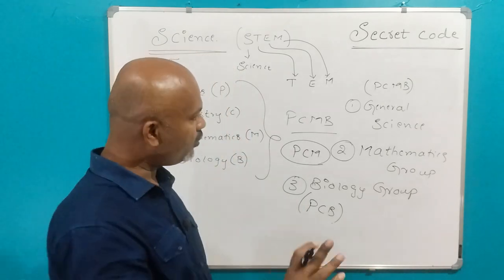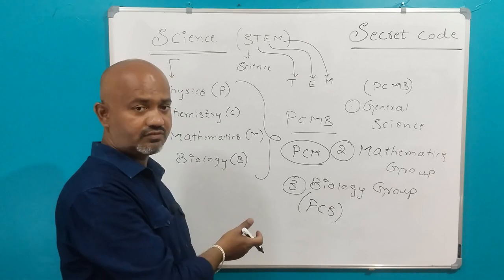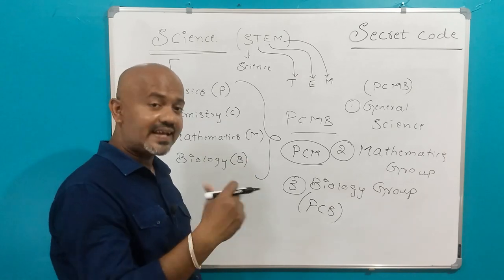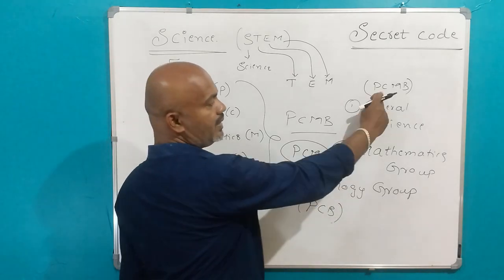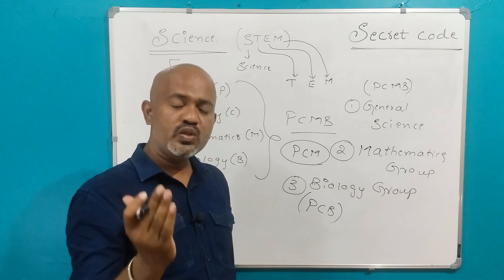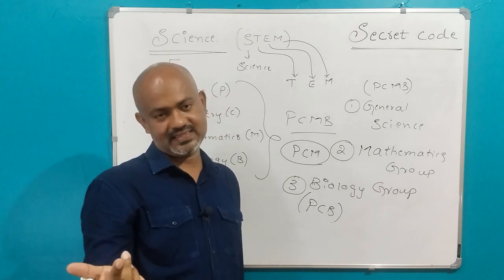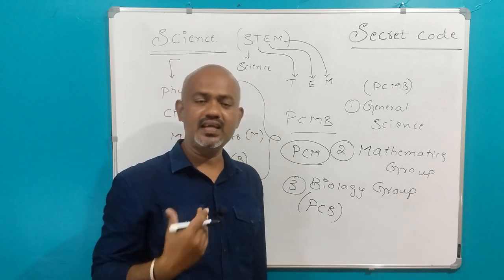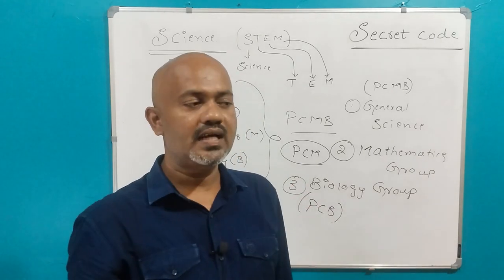Okay, see, before going for commerce stream, I will tell what are the exams which are there after taking these subjects. If you take PCMB, physics, chemistry, mathematics, biology in your class 11 and class 12, you can actually appear for both medical as well as engineering entrance exams, as I have done. In my class 10 and class 12 I took PCMB, as I have told, and I appeared for both exams.